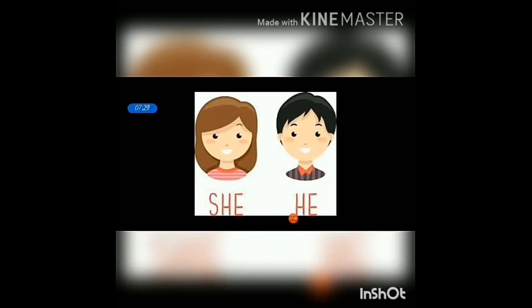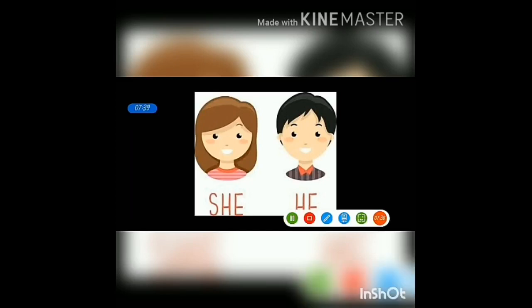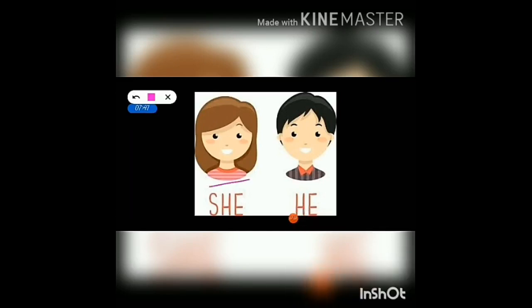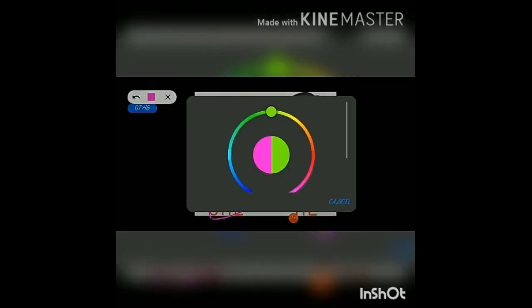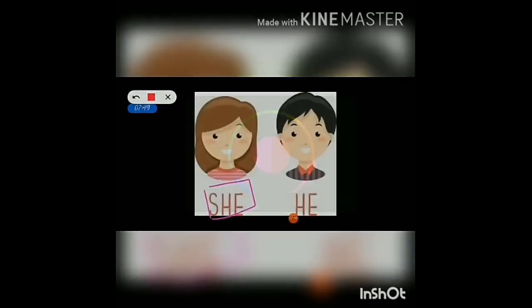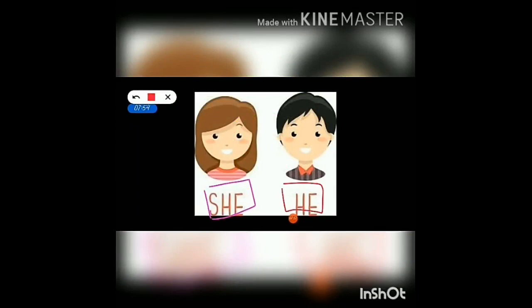Children, do you understand when we want to use she and he? If we talk about a girl, at that time we will use she. If we talk about a boy, at that time we will use he. Okay? She for girl and he for boy, or else she for woman and he for man.